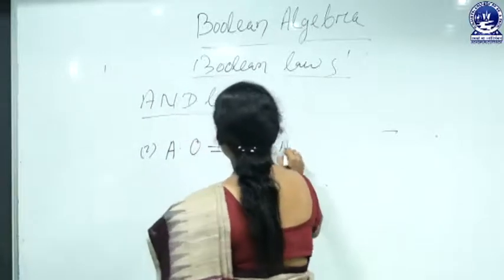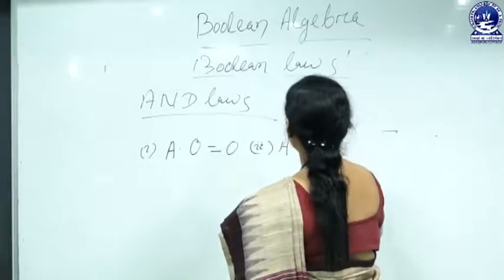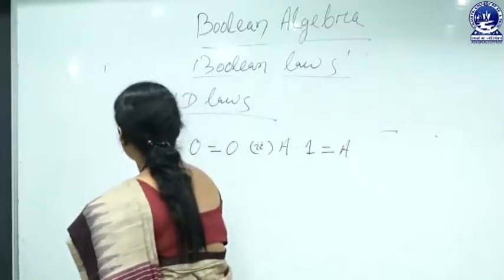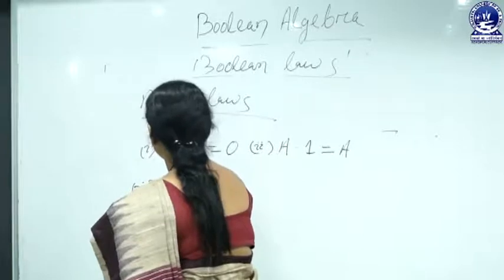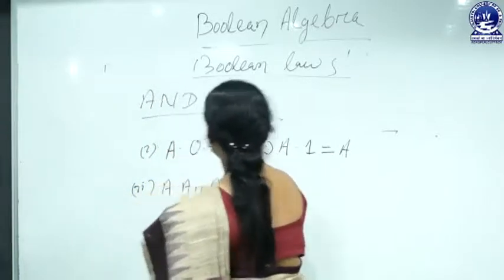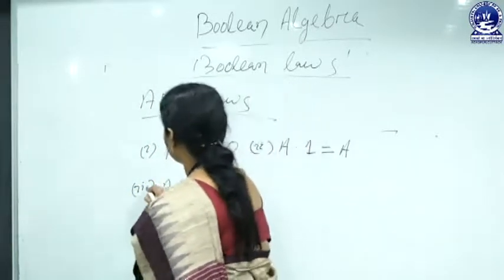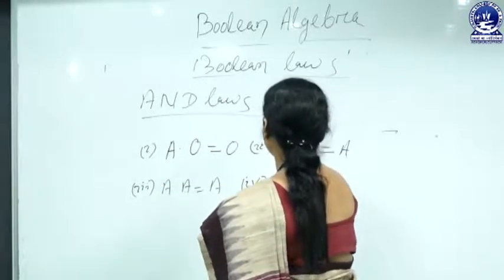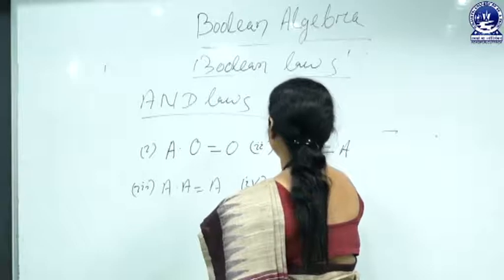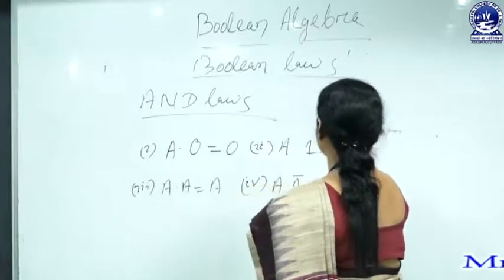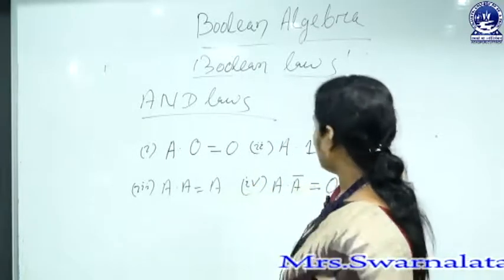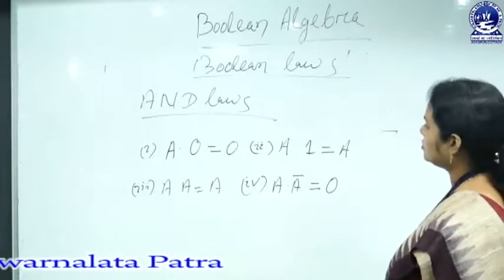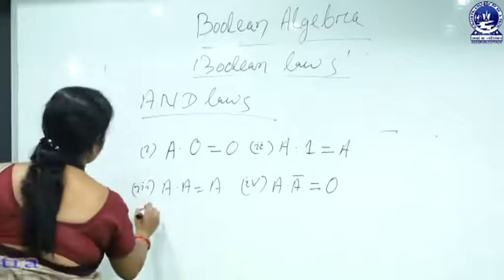Number 2, A dot 1 equals A. Next, A dot A equals A. Fourth one is A dot A bar equals 0. This is the use of AND laws.